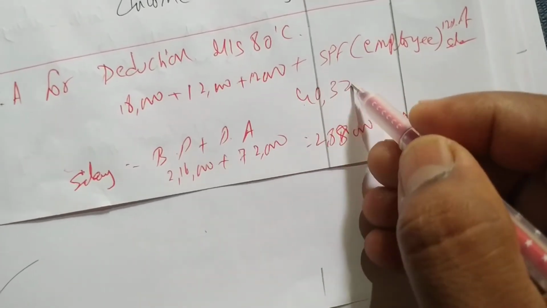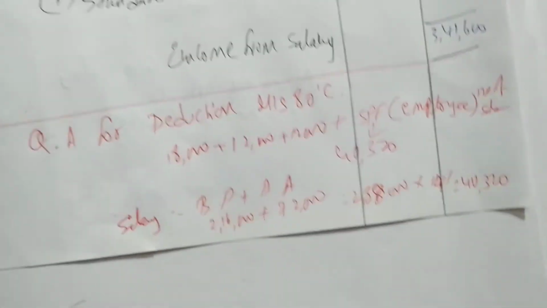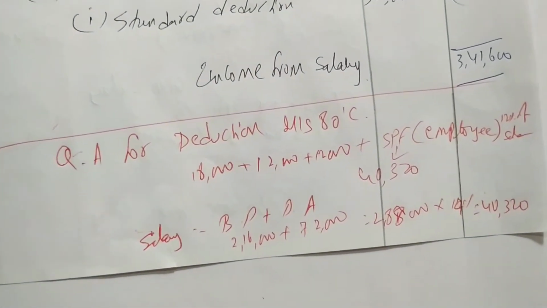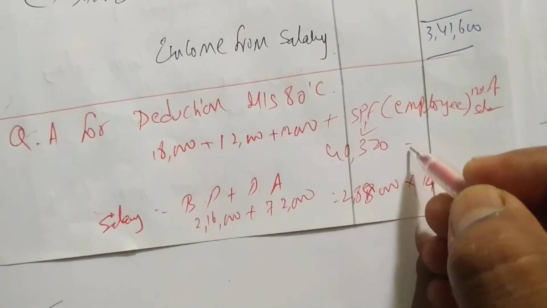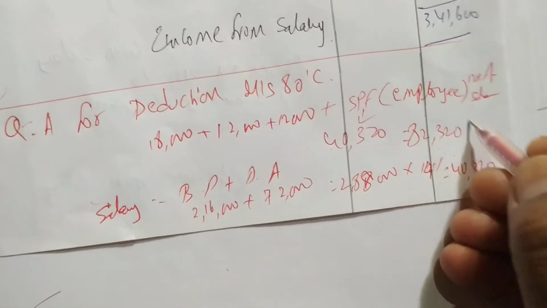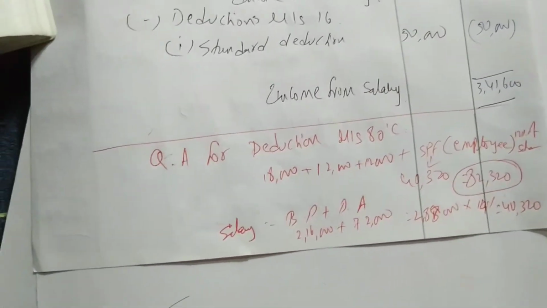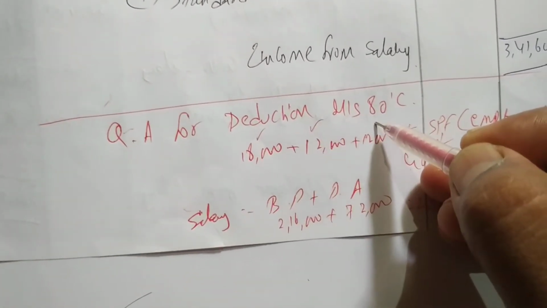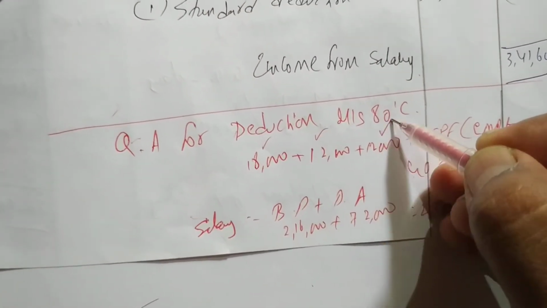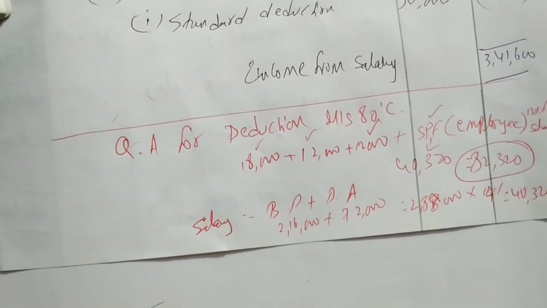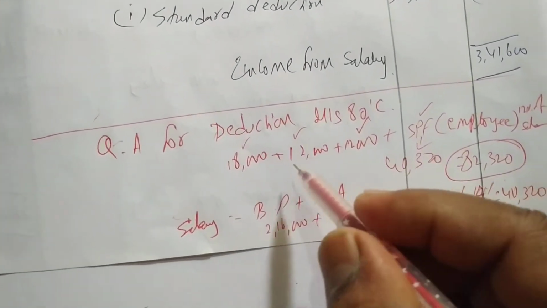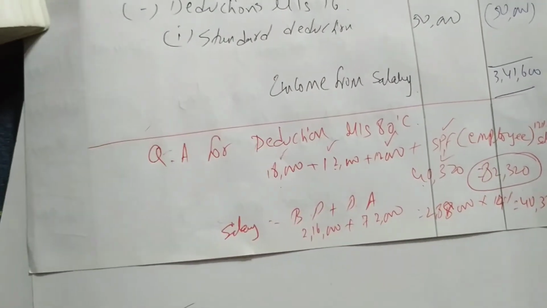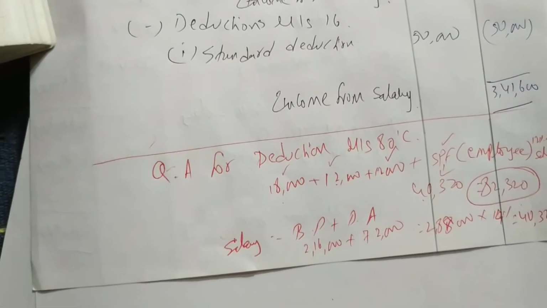So 40,320 for SPF. So when we add 18,000 plus 12,000 plus 12,000 plus 40,320, we are getting 82,320 is exempt, is deduction under section 80C. Okay, this is life insurance premium on own wife, this is a prepayment of house loan, and this is SPF for 40,320. So the total deduction under section 80C is 82,320. Okay.